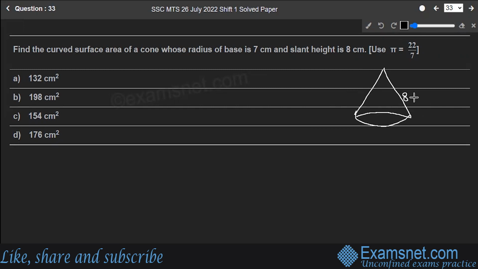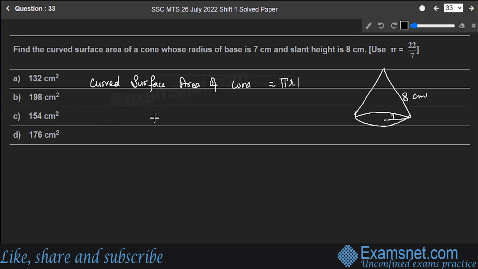Slant height is 8 centimeters and the radius is 7. Now you have to find out the curved surface area of the cone. So you know the curved surface area formula. What is that? Curved surface area of cone is equal to pi r L.